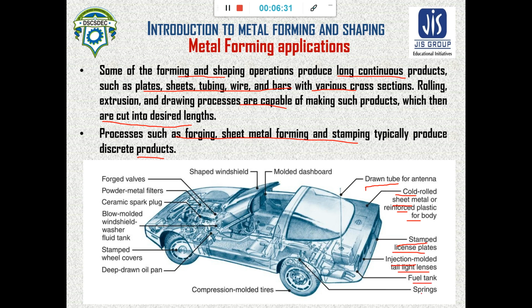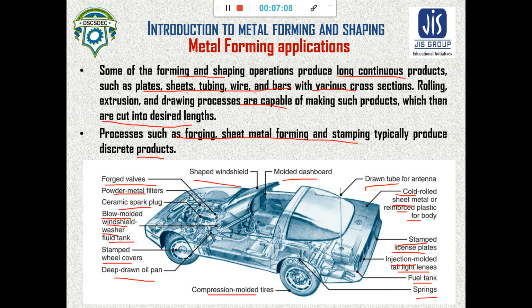Fuel tank and springs are formed products. Tires are compression molded, the oil pan is deep drawn, wheel covers are stamped, the windshield washer fuel tank is blow molded, the spark plug is ceramic, filters are made of powder material, the valve is forged, and there is a shaped windshield and a modern dashboard.